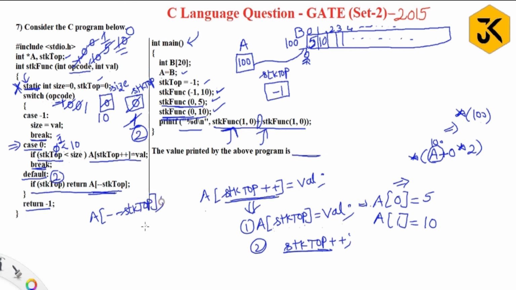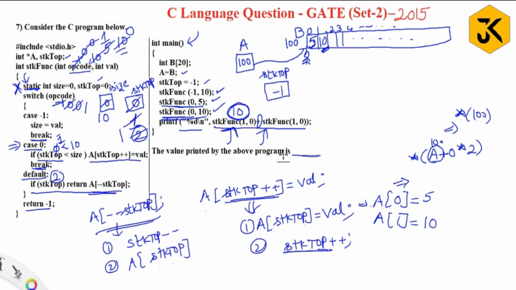stk top. Here they have mentioned pre-decrement. Right, understood? This statement I can write like this. First we will write minus minus stk top, then A of stk top. Stk top minus means first the local variable is decremented, that is 1. Then A of stk top, which means A of 1. A of 1 is what? 10, right? That 10 it is going to return to this location.